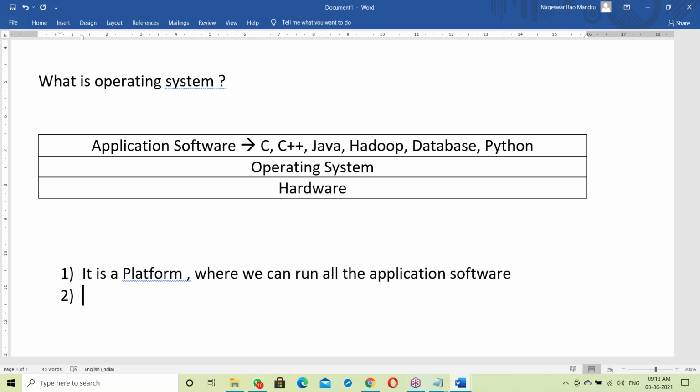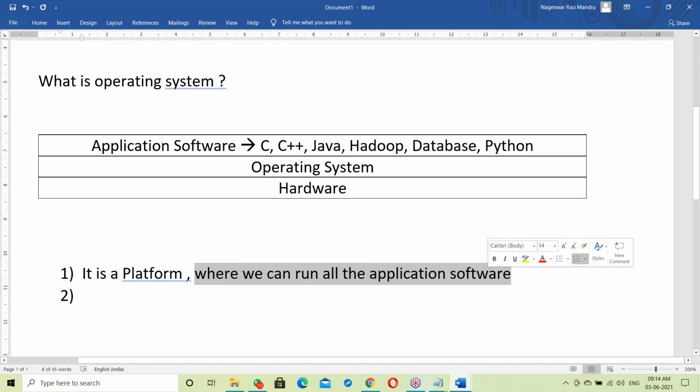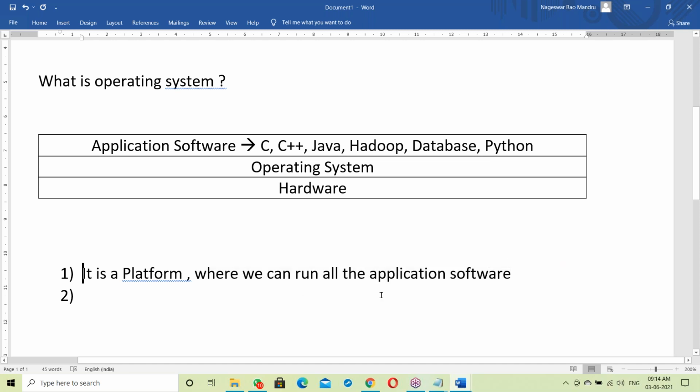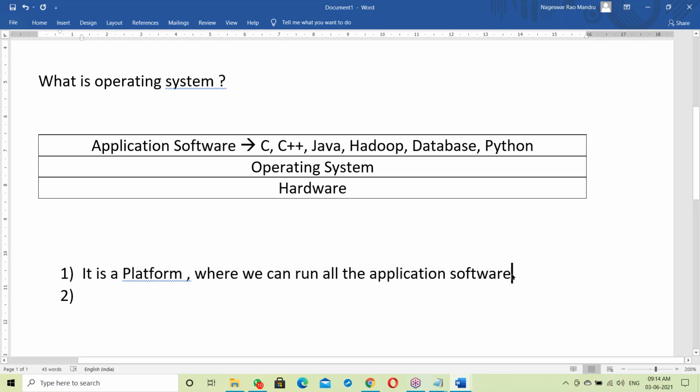What is an OS? Simple answer: it's a platform where we can run all the application software. The OS acts like a platform, and on top of it everything is running. Without an OS, there is no computer. Every software runs on top of the OS. The OS is the base, a platform. But it is not only a platform.